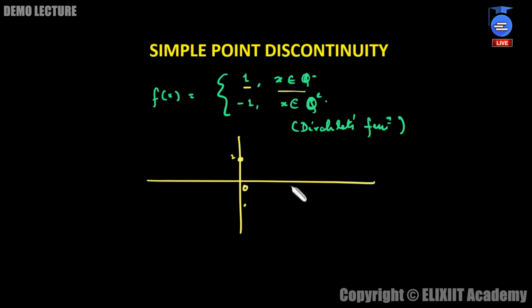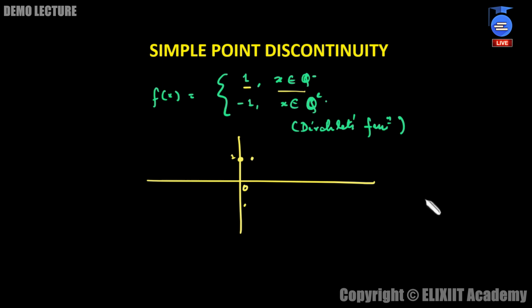We are not sure which irrational values we are taking, but definitely the moment you take the next irrational number, this will come down to minus 1. For instance, you consider the next number to be a rational number, the function value will go back to 1. Likewise, you may consider any irrational value or any rational value.